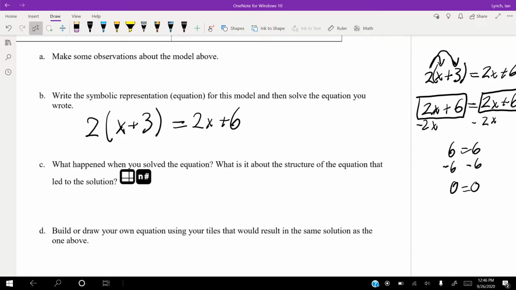Now, what this means is that no matter what we plug in for x, guys, we could plug in a billion. We could plug in 1 trillion. We could plug in -5 or even 1/2. No matter what we plug in here for x, it's going to work because each side is equal. So this is what's called infinitely many solutions. And I'm not even going to write out infinitely because that's a long word here. Infinitely many solutions. So what this means is, again, no matter what we plug in for x, it's going to be equal.